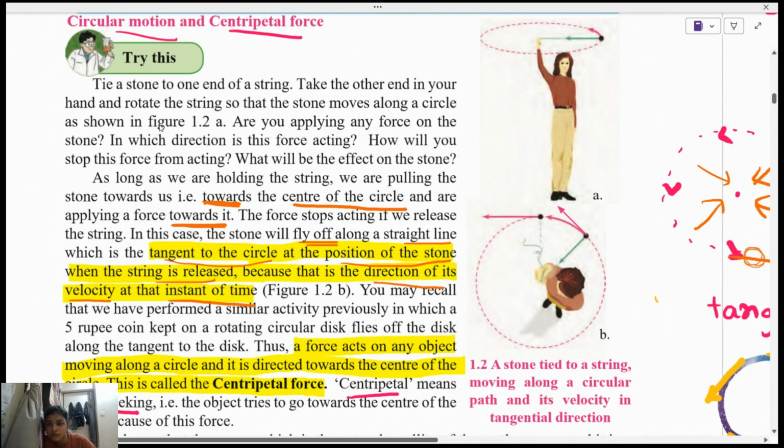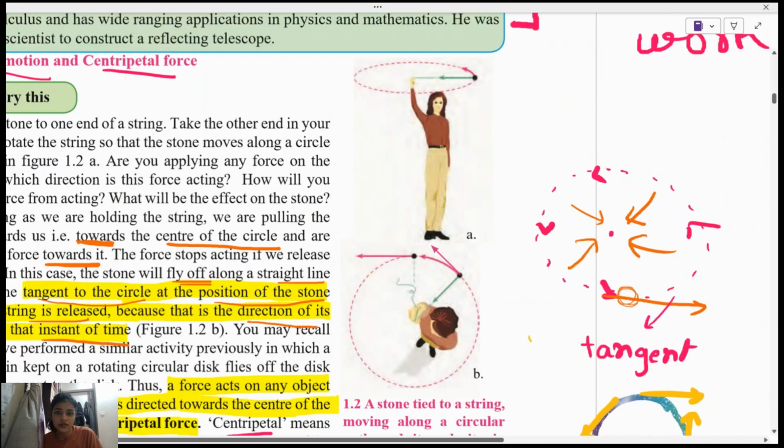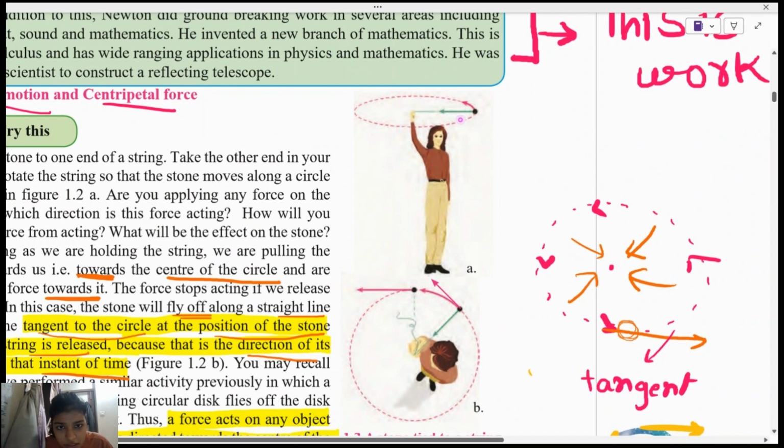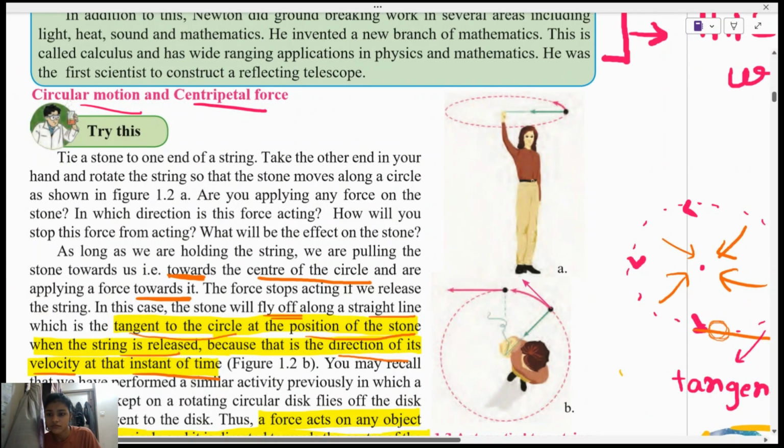So now, circular motion and centripetal force. Tie a stone to one end of the string. Take the other end in your hand and rotate the string so that the stone moves along a circle, like the stone in this image. This is a stone. This is your hand, you are holding the string and you are rotating it.